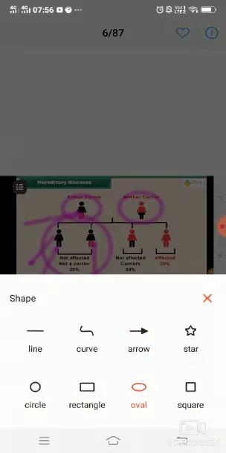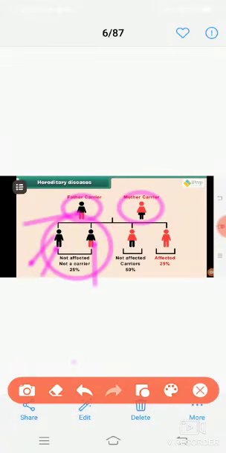50% generation will not be affected by the hereditary disease, but they will carry the genes of that disease their parents have.